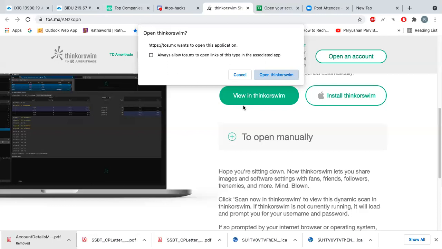When you click on thinkorswim, keep thinkorswim open on your desktop or laptop, and there it will get loaded. Right now it is loading. I don't know why it is running like this, but once you click there, you need to click on the import button. Once it is imported, you put the name of that, and then you can see it there. I wanted to show you right now, but you can use all these scanners.